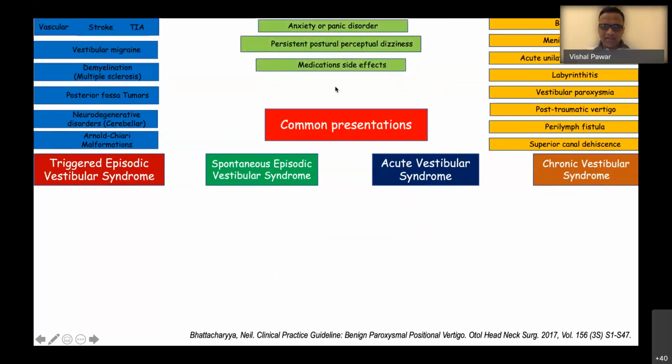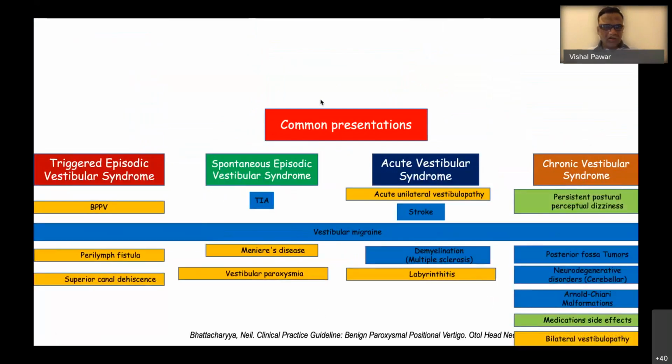BPPV is the most common triggered episodic vestibular syndrome. Vestibular migraine, TIAs, and Meniere's disease are the common causes of spontaneous episodic syndrome. Acute unilateral vestibulopathy versus stroke is a common cause of acute vestibular syndrome. And triple PD, persistent postural perceptual dizziness, is the most common cause of chronic vestibular syndrome. And as I told, the fifth one is falls and drop attacks, like balance related falls.